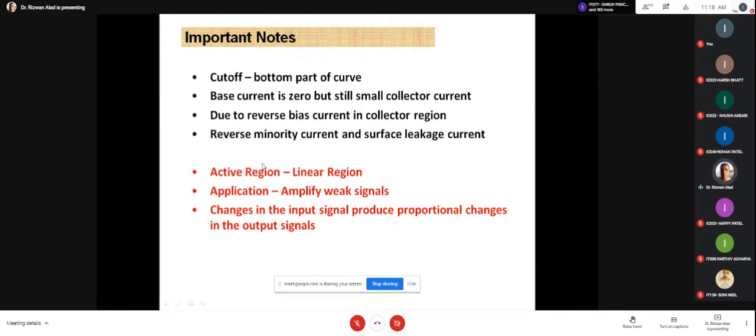So please remember, whenever the application of the transistor is as an amplifier, in that case your transistor must operate in the active region. Is that clear? Yes, sir.